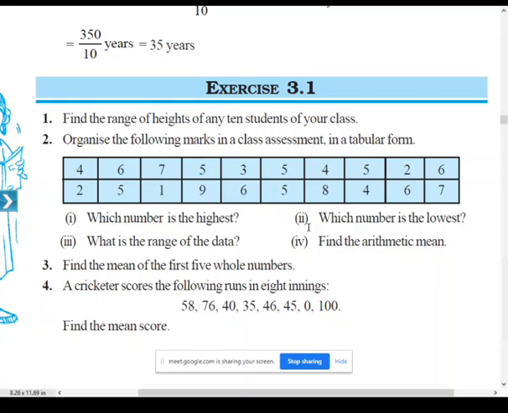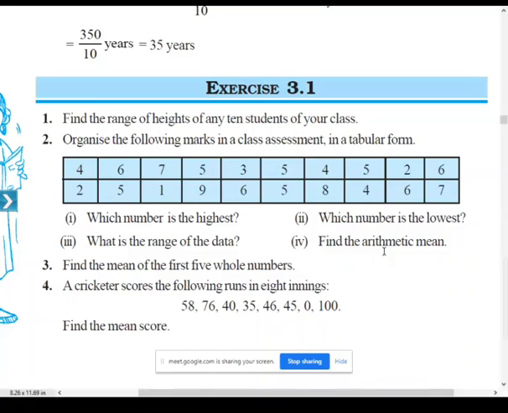Okay, fine. So the lowest number is 1. What is the range of the data? Range is nothing but highest value minus lowest value. So 9 minus 1, you will be getting 8 as your range. Okay. And what is the last question?